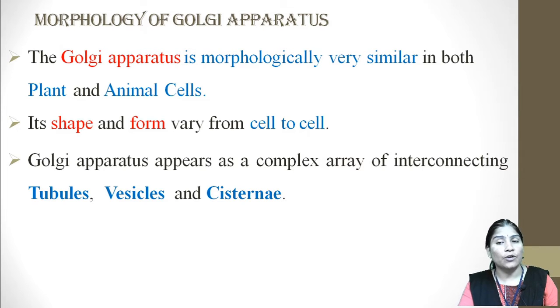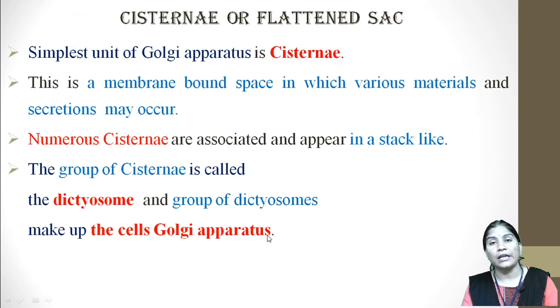It appears as a complex array of interconnecting tubules, vesicles and cisternae.